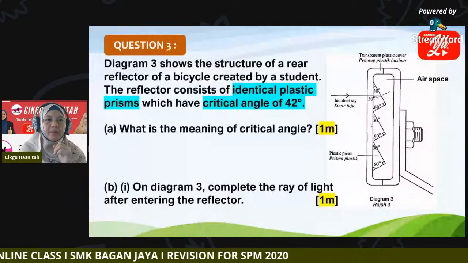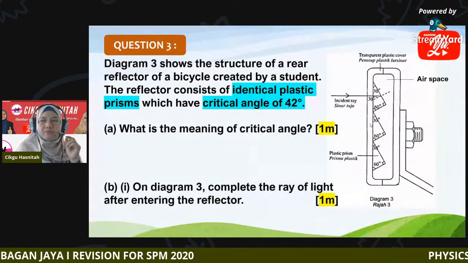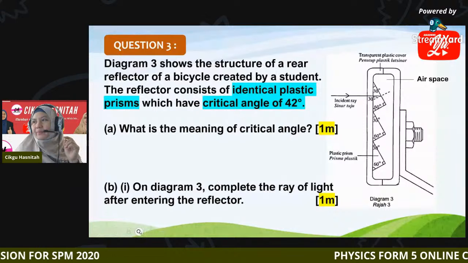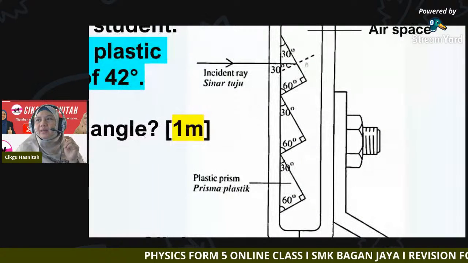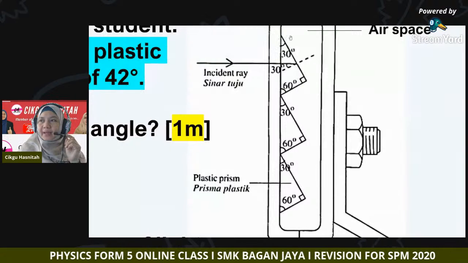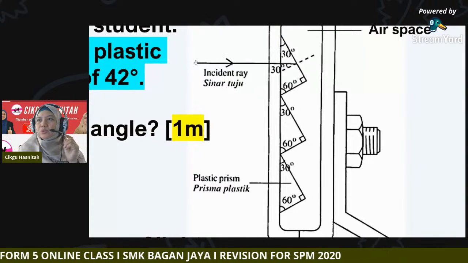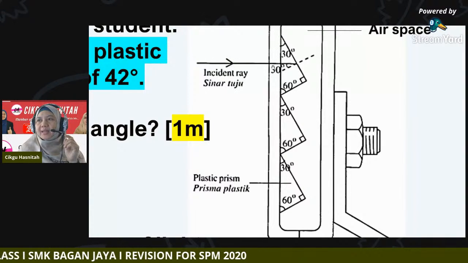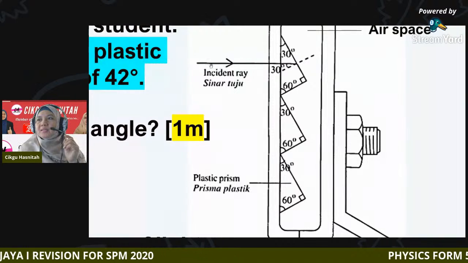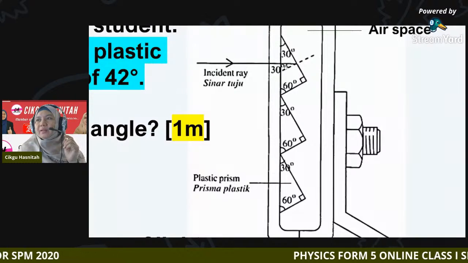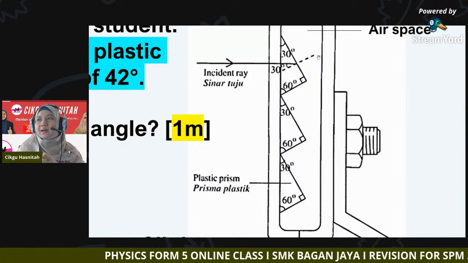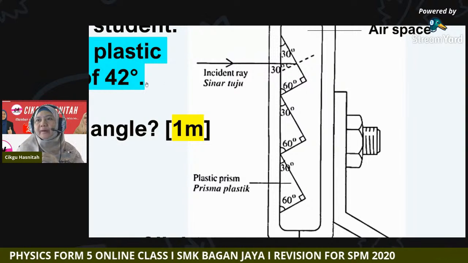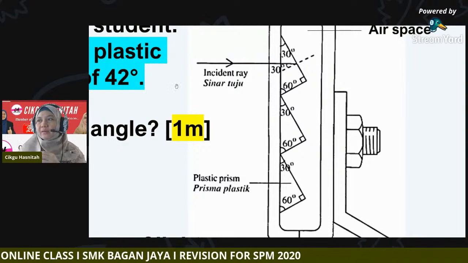This is where the ray is incident at an angle of 30 degree, and remember the critical angle of this prism is given as 42 degree.